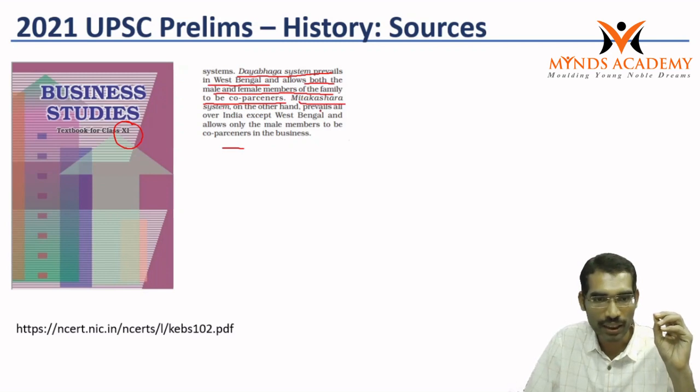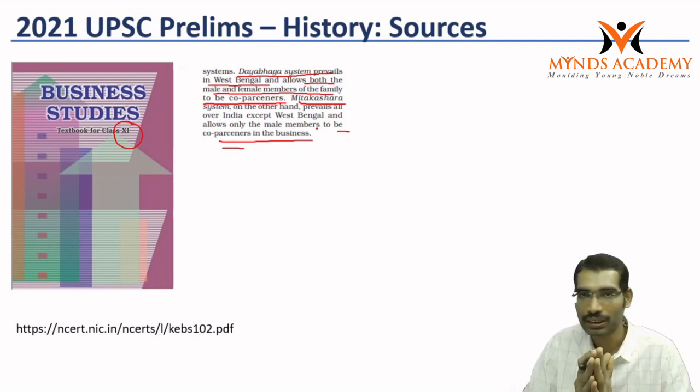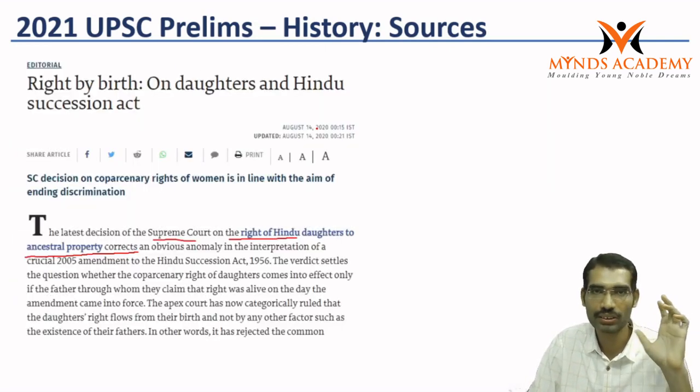The Mitakshara system, on the other hand, prevails all over India except West Bengal and allows only the male members to be co-parceners in the business. So only in this context are Dayabhaga and Mitakshara mentioned in one of the basic NCERT books. Otherwise this question is very difficult to answer.